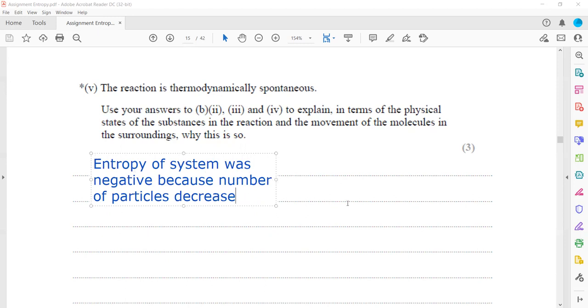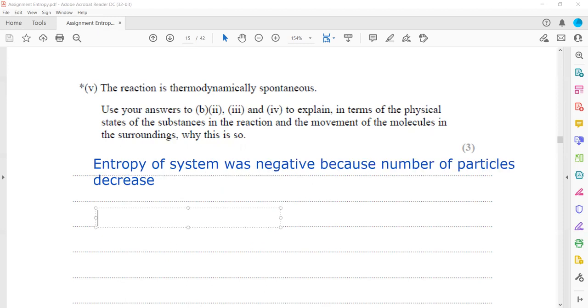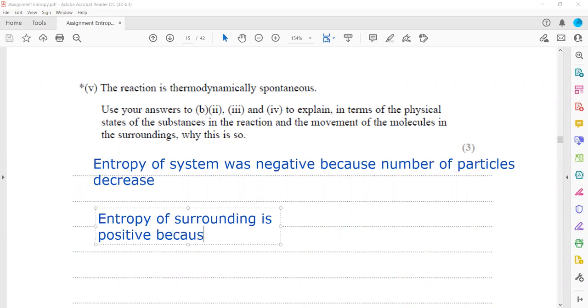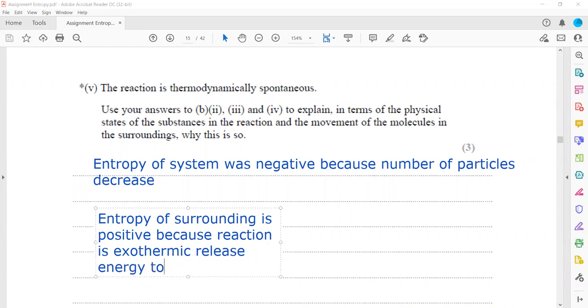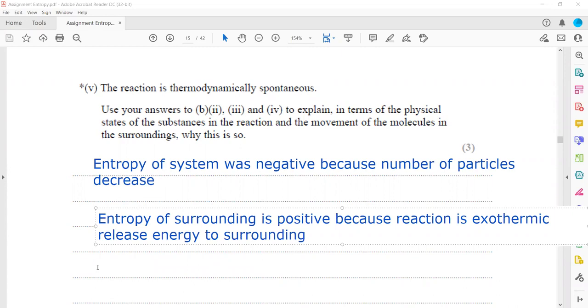And entropy of the surrounding is positive because the reaction is exothermic, releasing energy to the surroundings. So one is negative, another one is positive.